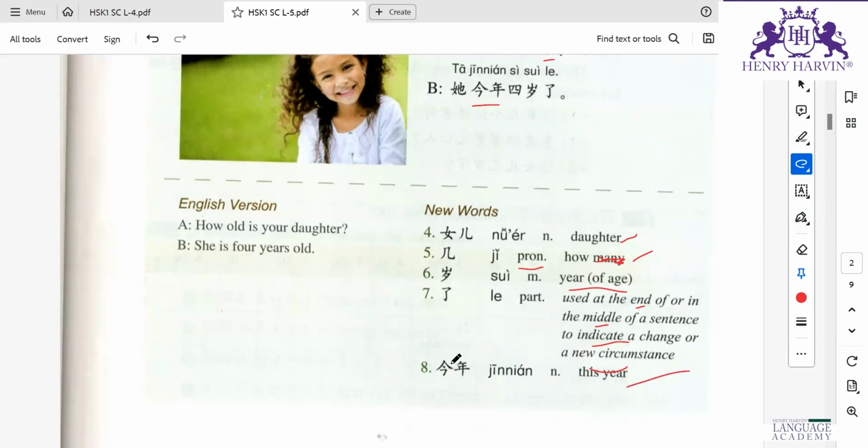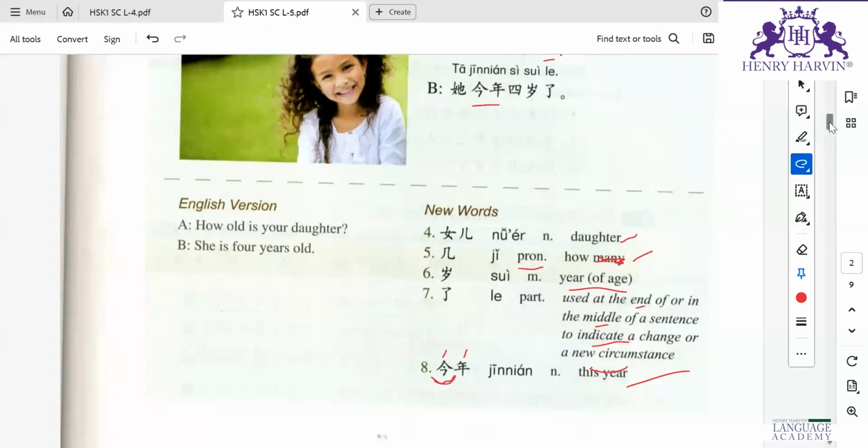Nian is basically year, and chin is like this. Whenever we have chin, it is related to the present, like this year, or chintian, that is today. So this chin is basically used for the present time or thing.